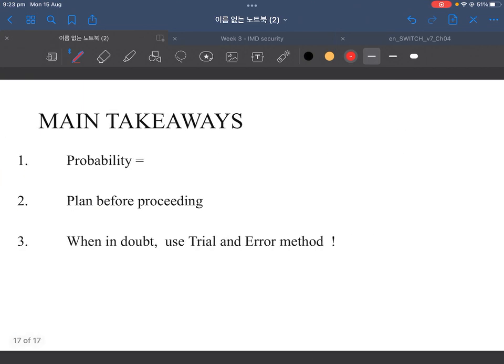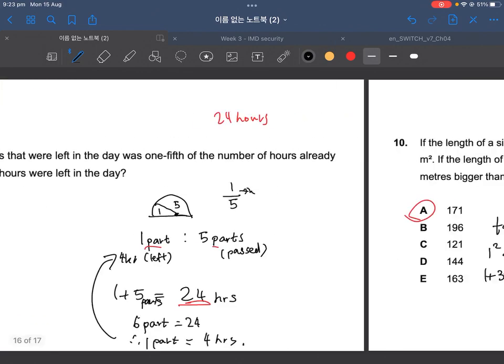Hopefully that makes sense. Alright, so we've come to the end, but let's just look at the main points summarized. So, number 1, probability is what? It is the object of interest over the total number, I'm going to denote that by no dot, of objects in the first place. Okay, that was from question number 1.